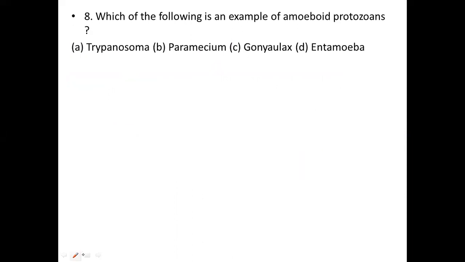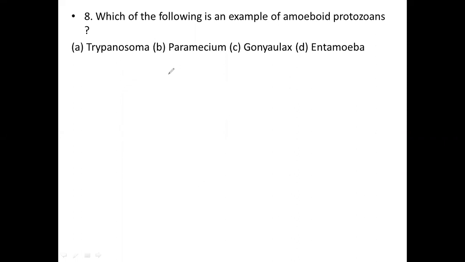So this is our eighth one. Which of the following is an example of amoeboid protozoans? They are asking about amoeboid protozoans. We all know that amoeboid protozoans are present in fresh water, sea water and moist soil.